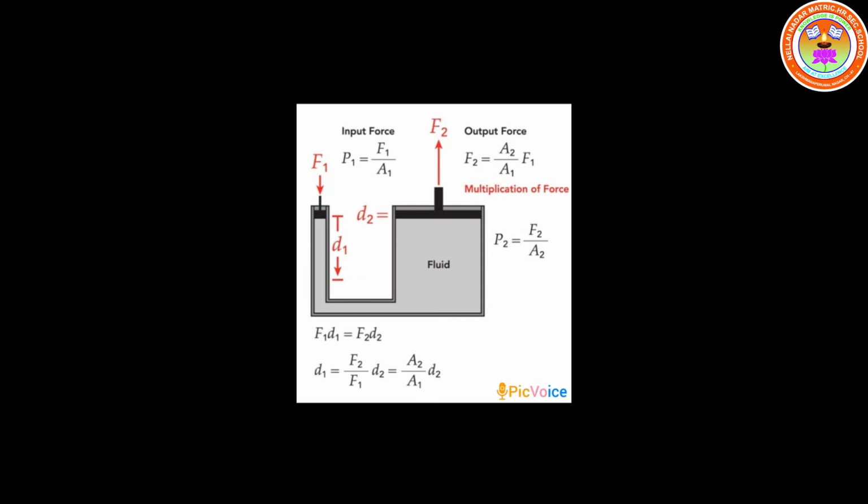Since the ratio A2 by A1 is greater than 1, the force F2 acting on the larger piston is greater than the force F1 acting on the smaller piston, as we have already discussed. Hydraulic systems working in this way are known as force multipliers. I hope you have all understood.